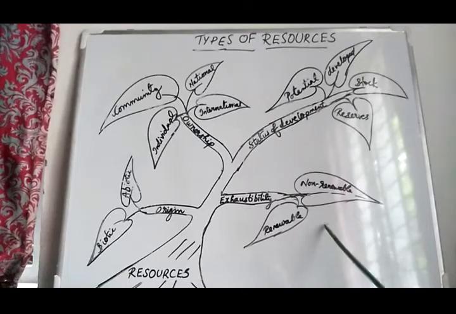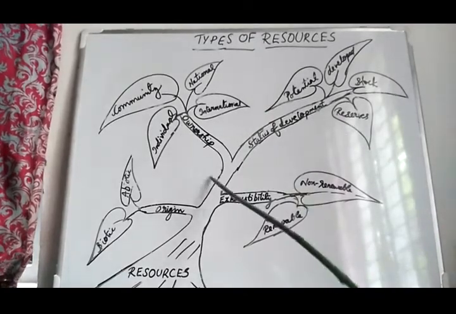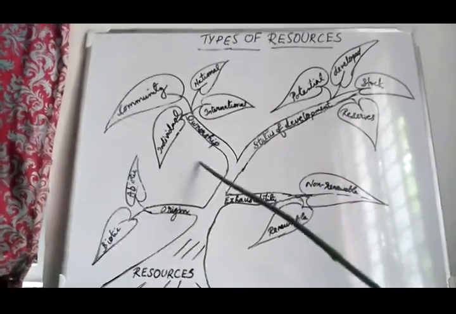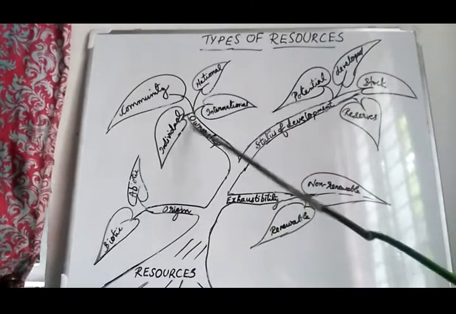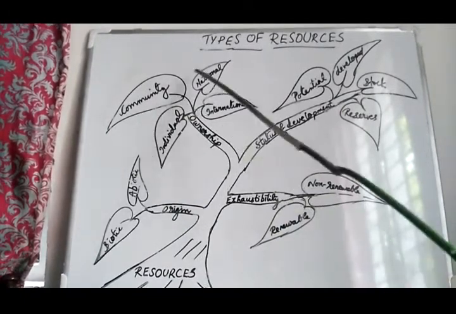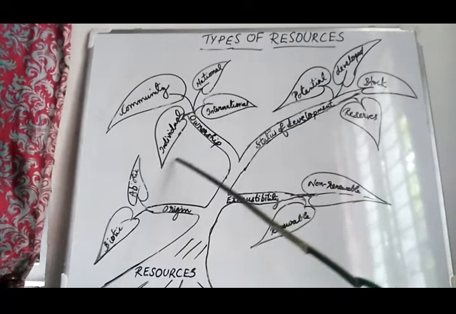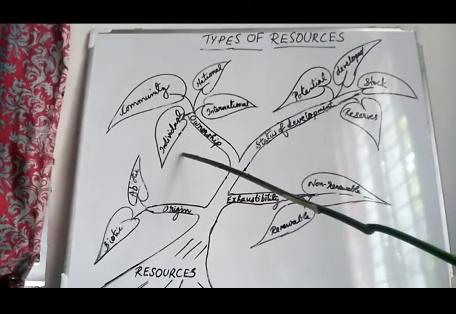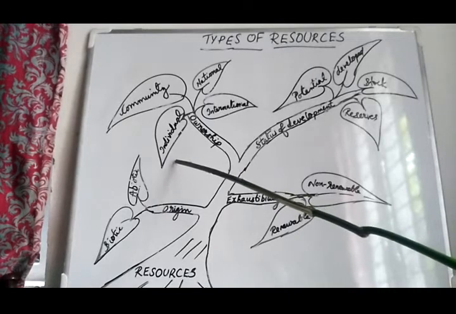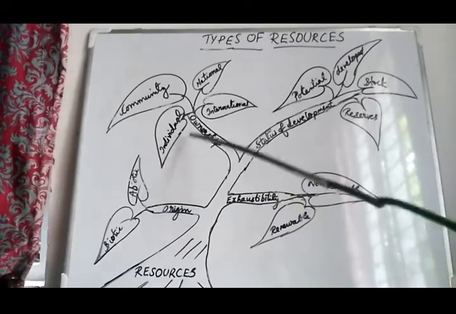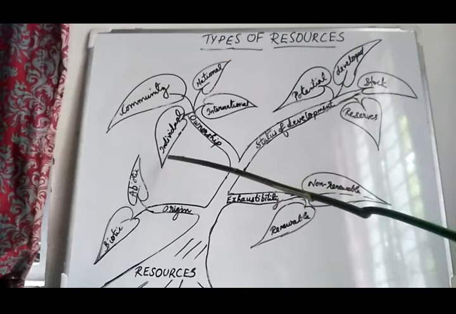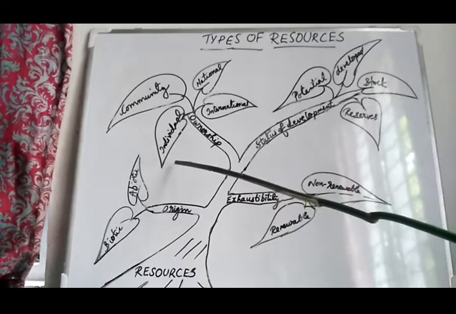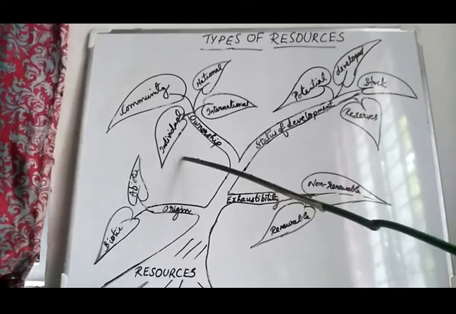Next, on the basis of ownership, based on who the owners of resources are: individual resources, community owned resources, national and international resources. Individual resources are resources owned privately by individuals, like our land, our well, water in the well, farmers' land.